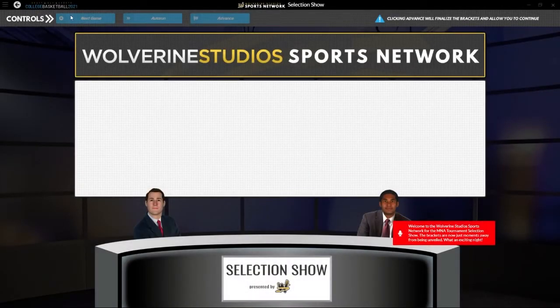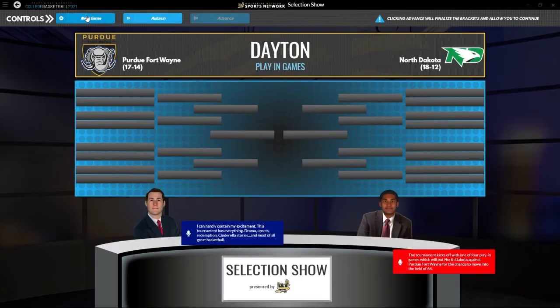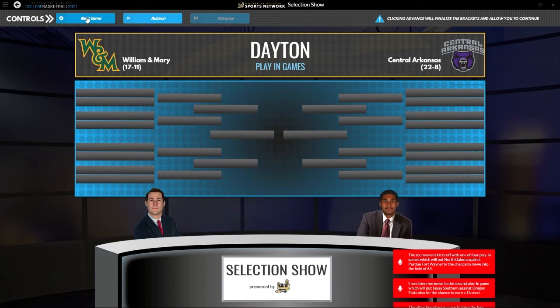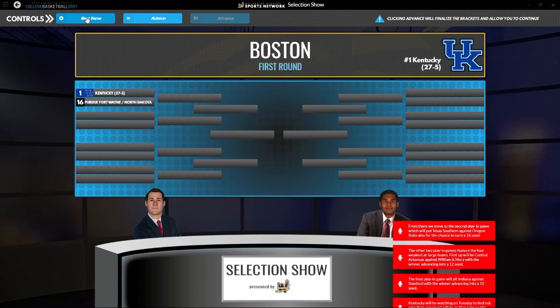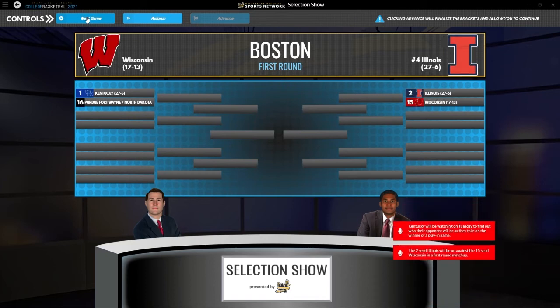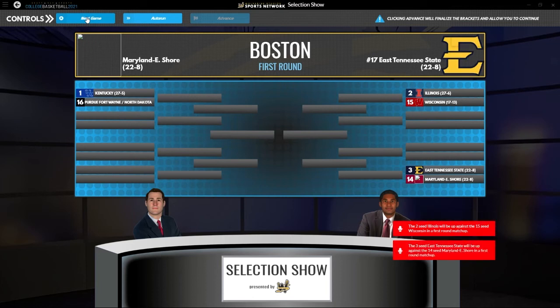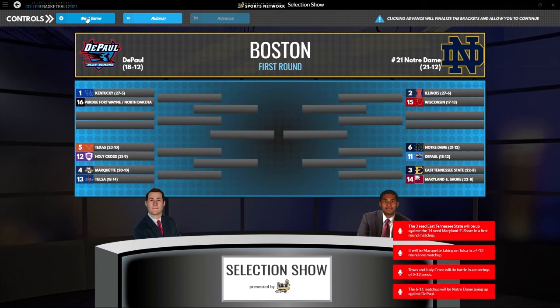So let's see where we're going to be seated and who we're going to be playing. All right, so Purdue against North Dakota, Purdue Fort Wayne, Oregon State, Texas Southern, William and Mary, Central Arkansas, Indiana, Stanford are the play-in games. Kentucky against Purdue Fort Wayne or North Dakota. Illinois, a Big Ten matchup, 2:15, Illinois, Wisconsin, East Tennessee State, Maryland, Eastern Shore, Marquette, Tulsa, Texas Holy Cross in the 5-12.